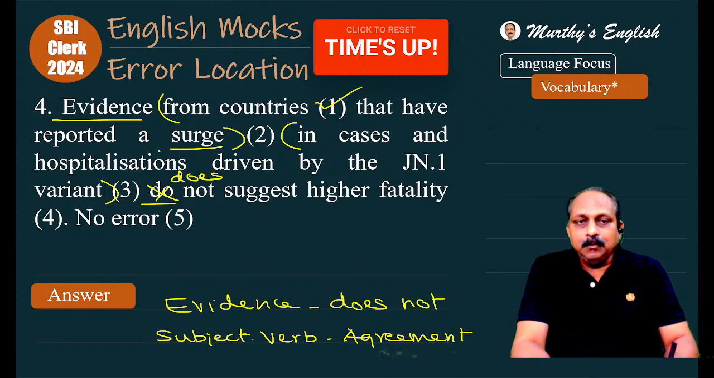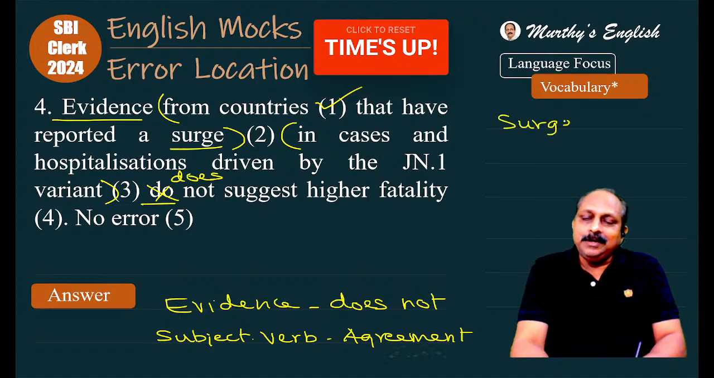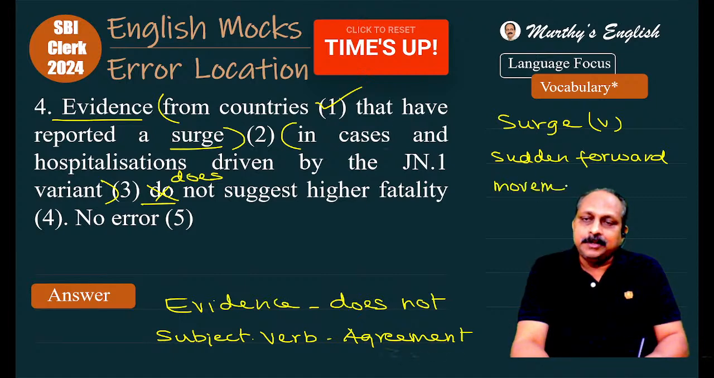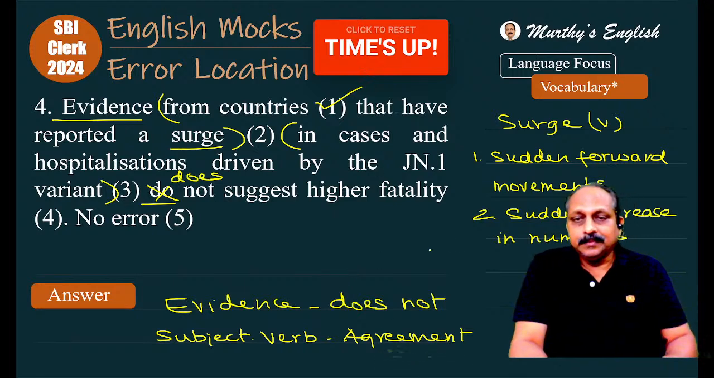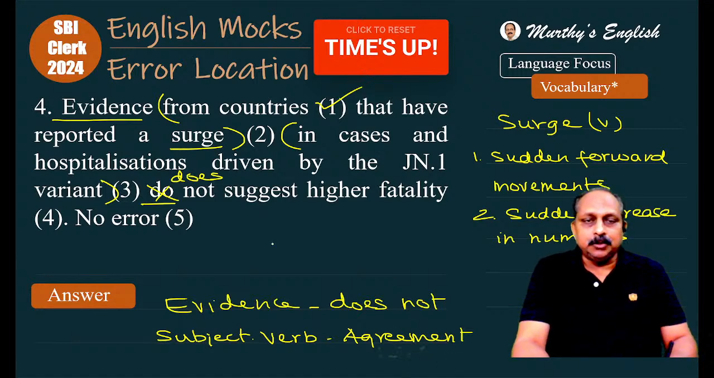That is the answer. And what else can you learn from this question? Surge. Whenever we talk about COVID in the past, we would come across surge. Surge has two different meanings. One meaning, sudden forward movement. It goes with the water bodies, waves, a group of people. This is the first meaning. What is the second meaning of surge? Sudden increase in numbers. Surge in cases means what? Sudden increase. Those two meanings you have to know. Other words are rather easy, should not be a problem.